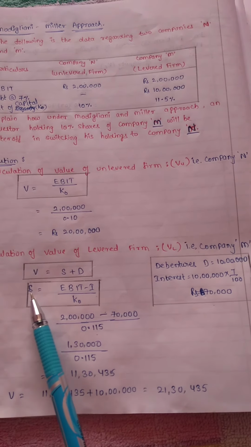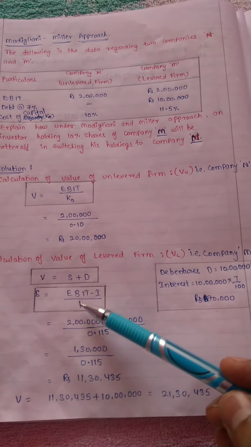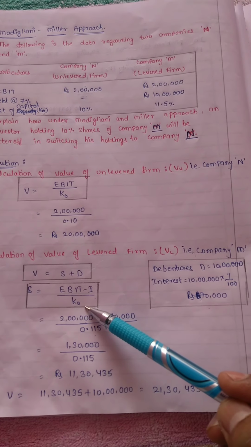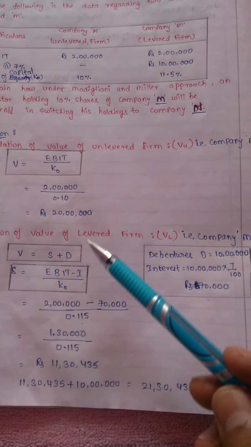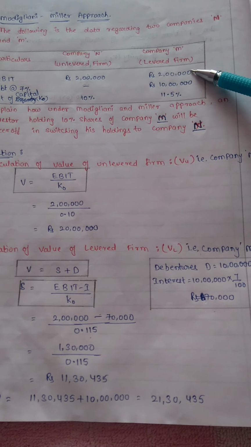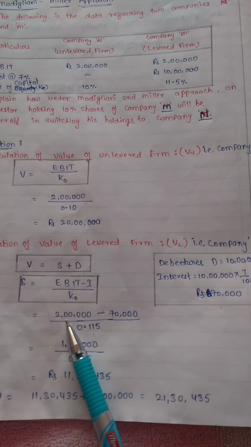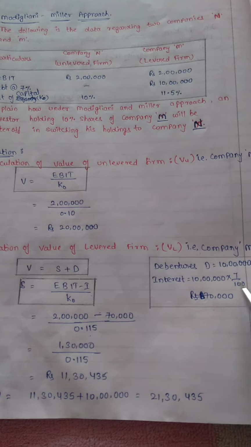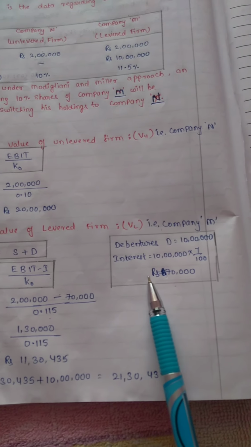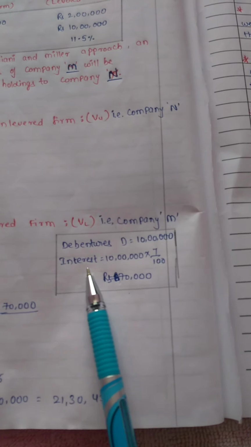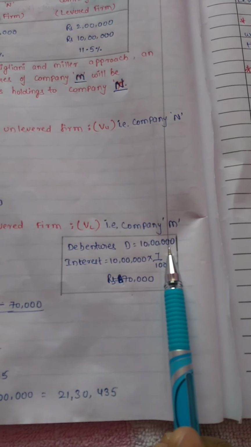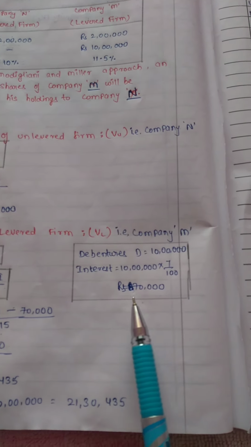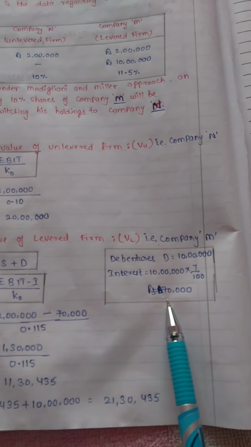To calculate the value of S, the formula is EBIT minus interest divided by cost of capital. EBIT is given as rupees 2 lakhs, so we take 2 lakhs minus interest. Interest should be calculated on debentures: D is 10 lakhs, interest is 10 lakhs into 7 by 100, that is rupees 70,000.